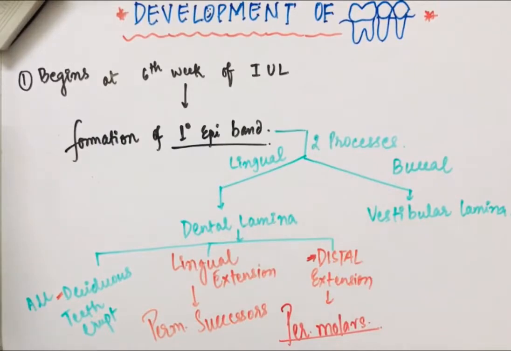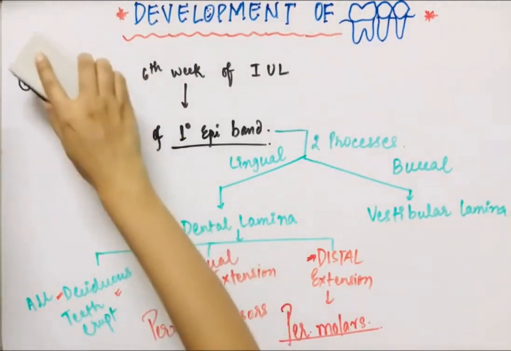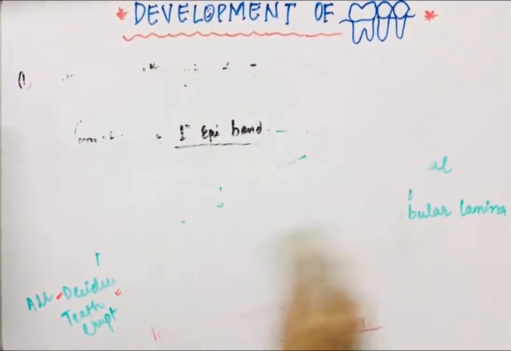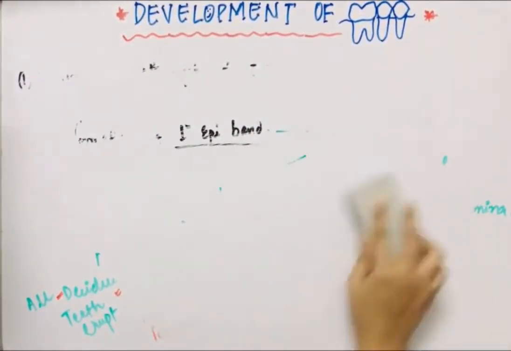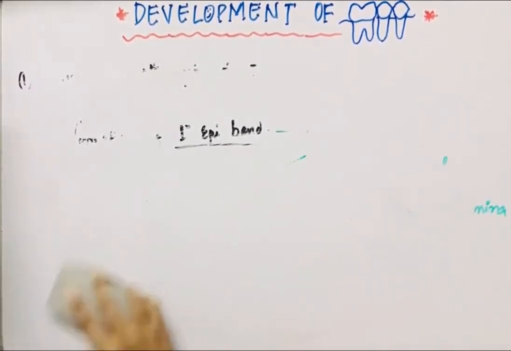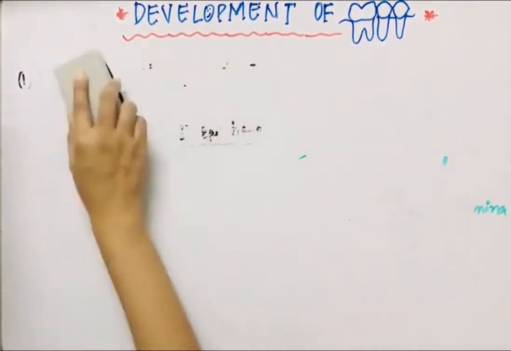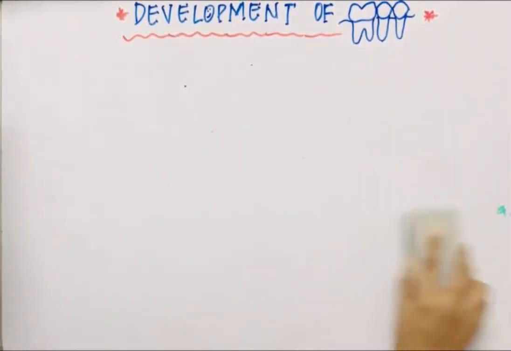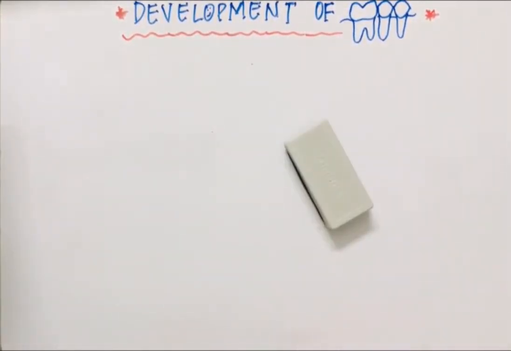Now how do the deciduous teeth erupt from the dental lamina? Let us see. First of all, there is differentiation of the dental lamina.